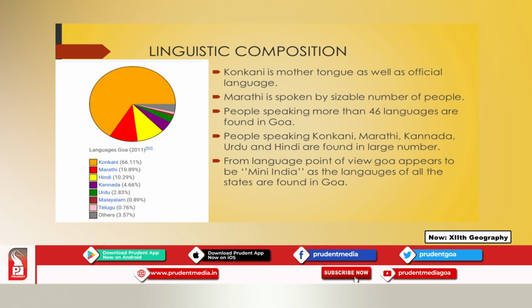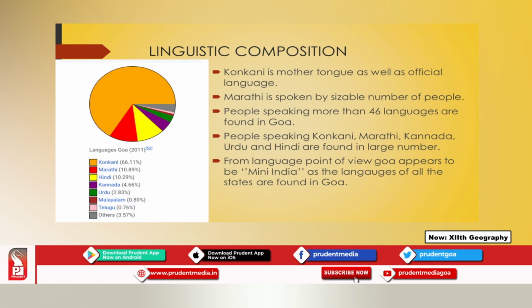We have a higher percentage of people speaking the Konkani language in the state, that is 66%. Then the second most widely spoken language in the state is Marathi. At the same time, even Hindi is given importance in the state.